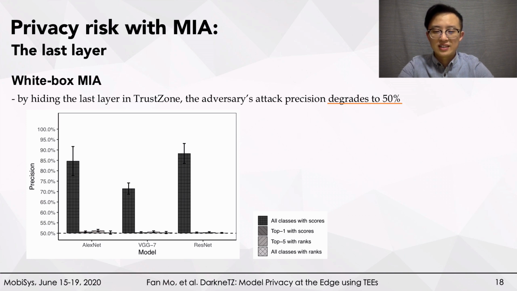DarkneTZ is set to control the model's outputs in three different ways. The results show that all three methods can decrease the attack success performance to random guessing. Therefore, we conclude that it is highly practical to use DarkneTZ to tackle MAAs.